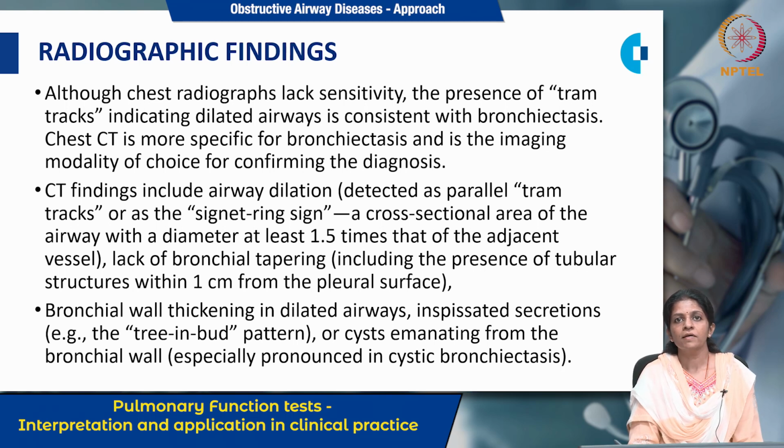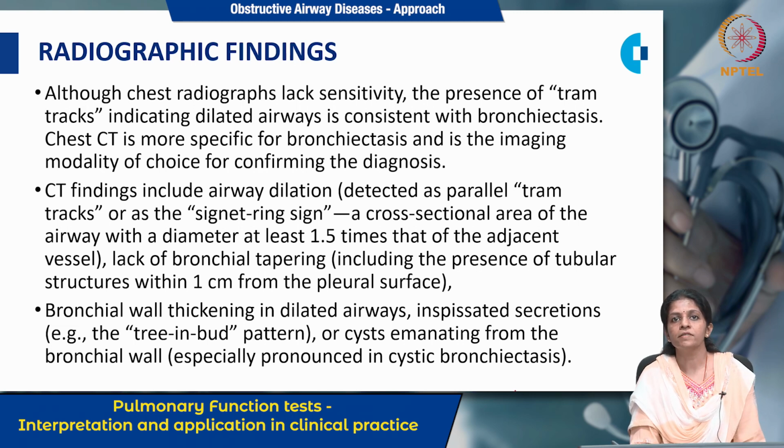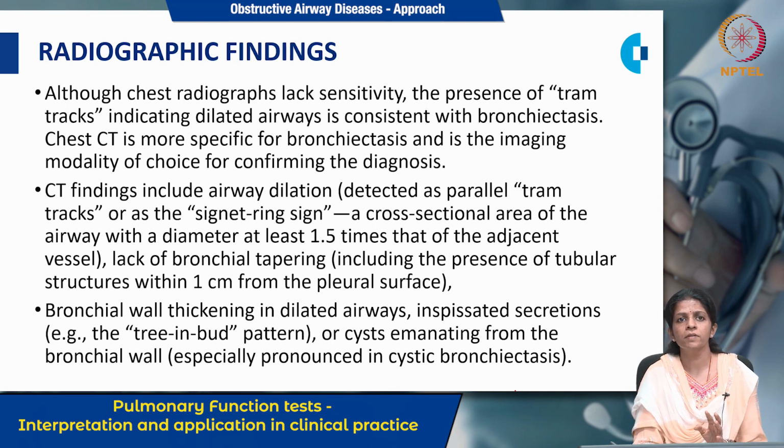The chest radiograph lacks sensitivity, but sometimes we can get a tram track appearance. The tram track appearance is because of the dilated airways, which is consistent with bronchiectasis. Chest CT is more specific and confirmatory as far as bronchiectasis is concerned. So the CT findings include airway dilatation, which gives a tram track appearance or signet ring sign, or there can be a lack or loss of bronchial tapering also.